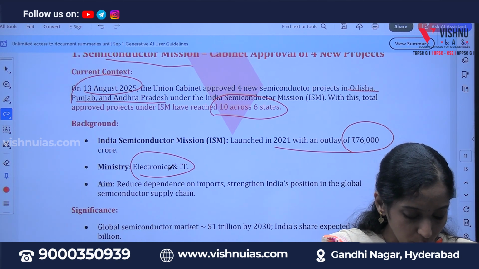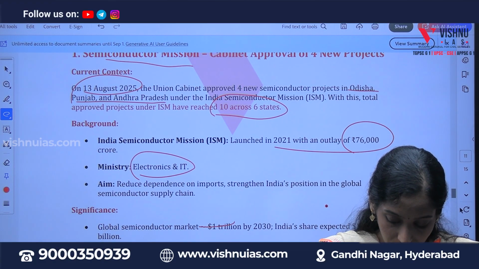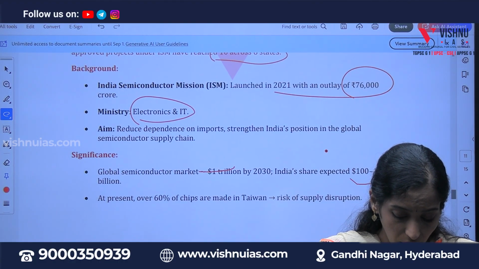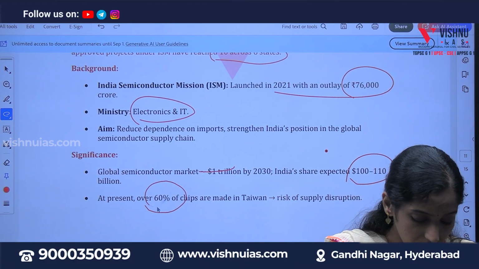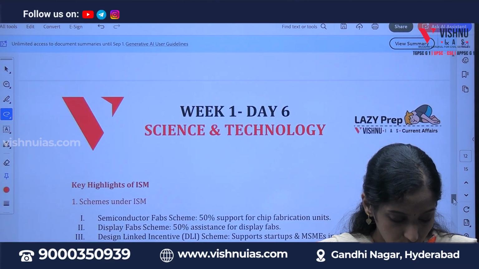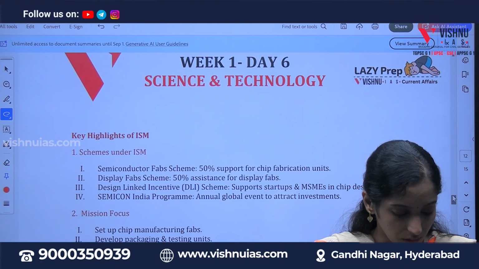And if you observe, the global semiconductor market is around 1 trillion by 2030, and India is expected to gain 100 to 110 billion. At present, 60% of chips are made in Taiwan, as I said. So that's why it's important for us to concentrate on semiconductors.